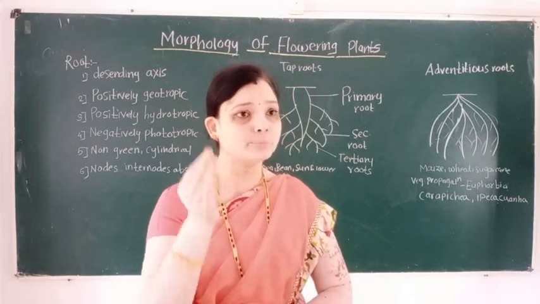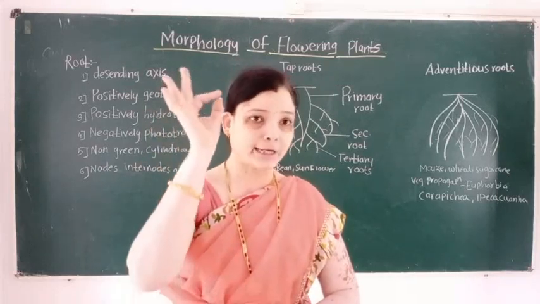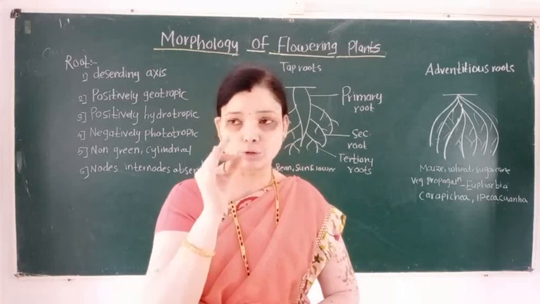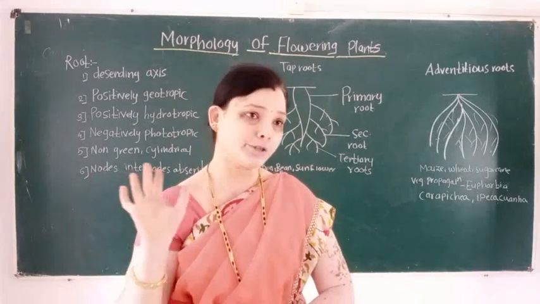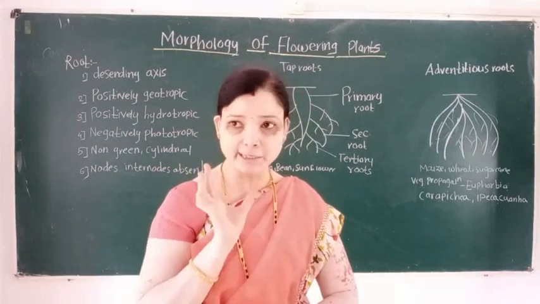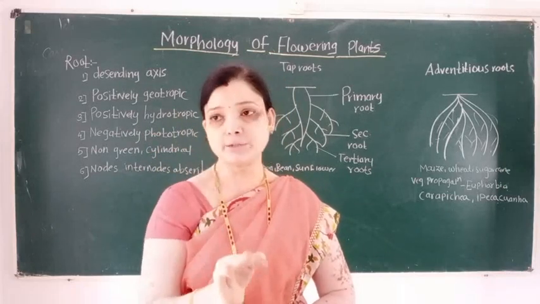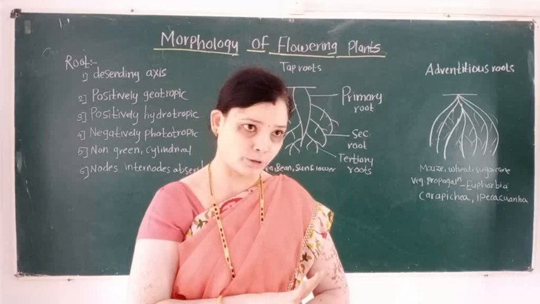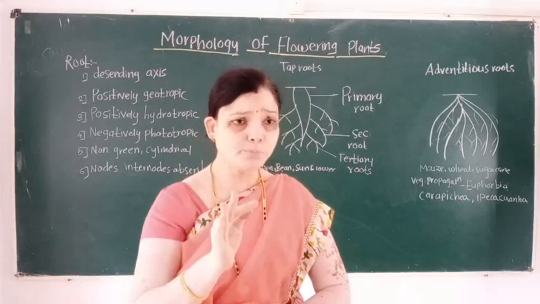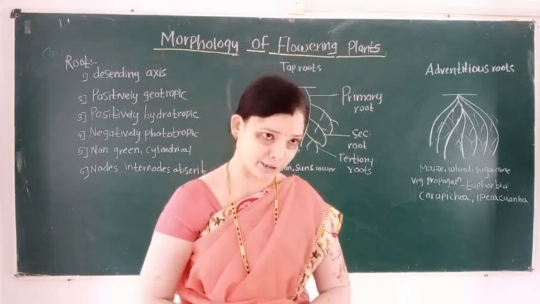Next character, the roots develop from the radicle of an embryo during seed germination. So it is an important characteristic of the root.